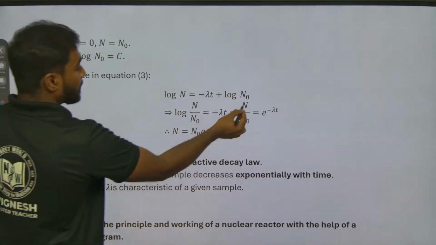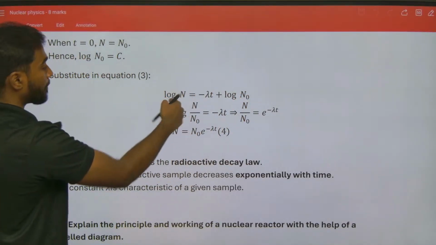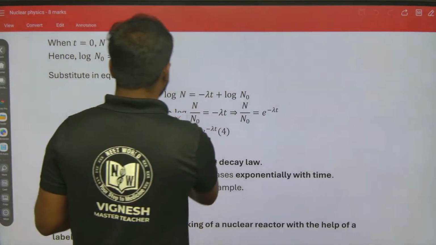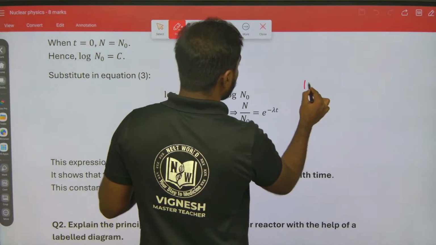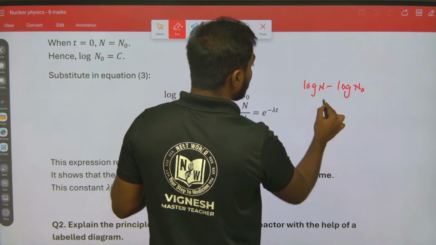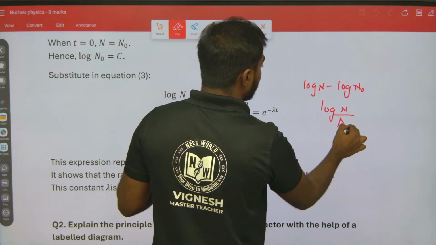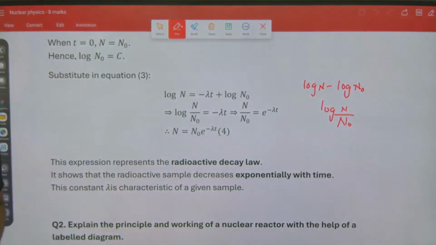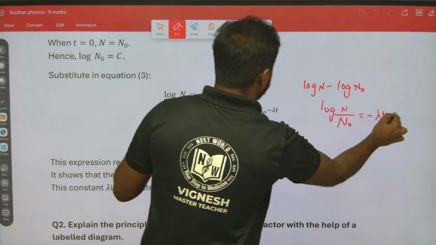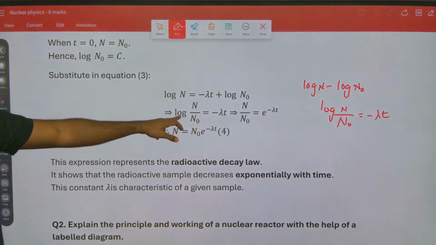When I take this log to this side, it becomes minus. So log N minus log N naught, which by the log formula is log of N by N naught, will be equal to minus lambda t.